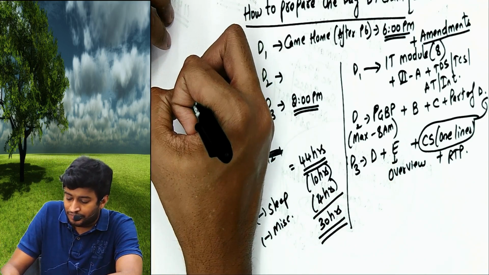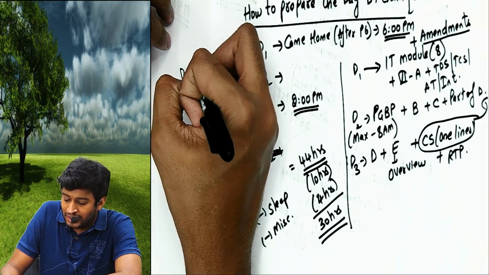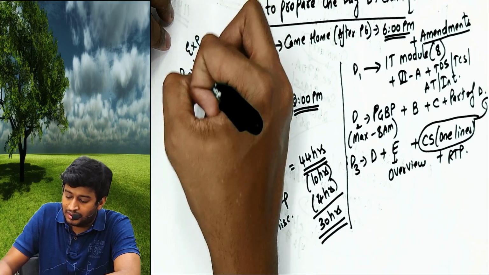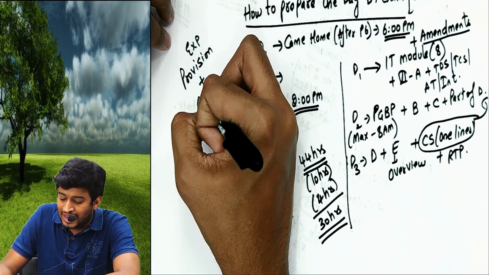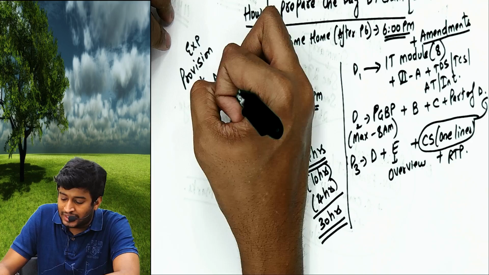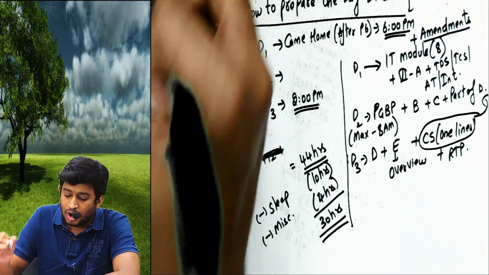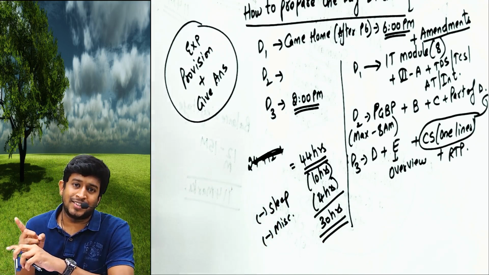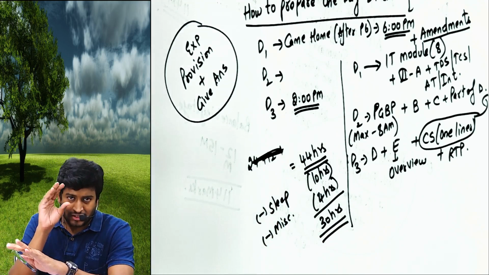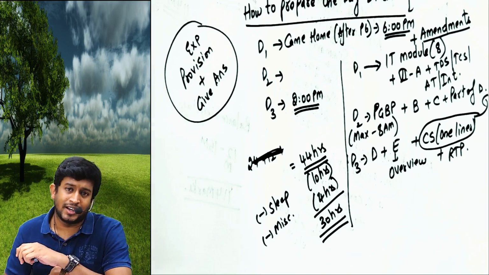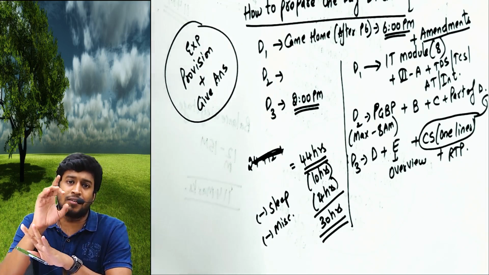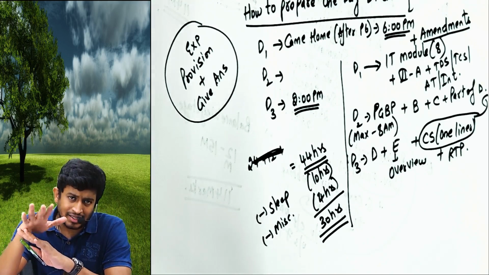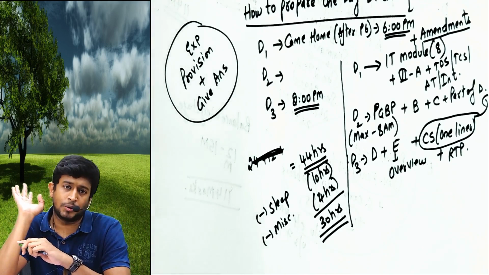Rule number 1. Whenever a question is asked in the exam, explain the provision and then give the answer, whether it's a practical question or descriptive question or theory question. Practical question on DAA, you should explain section 91 conditions. First write the answer, then followed by 91 conditions. हर एक क्वेश्चन का वर्किंग नोट्स इज अ मस्ट. वर्किंग नोट्स में प्रोविजन इज अ मस्ट. Whether he asked or not asked, you have to write the provision.